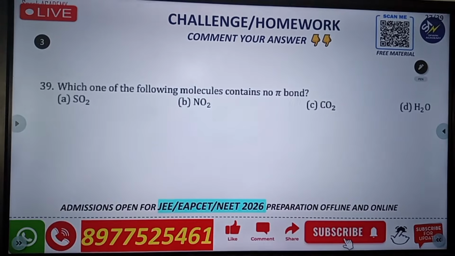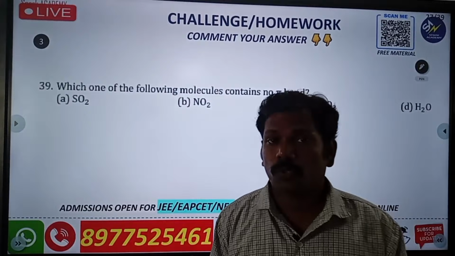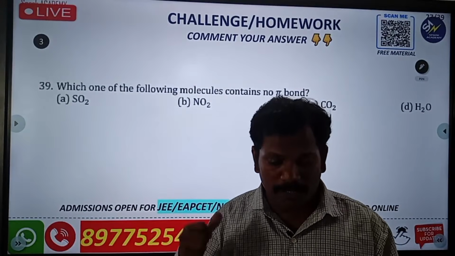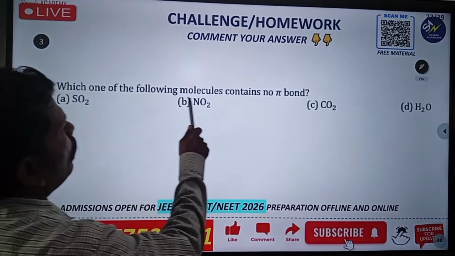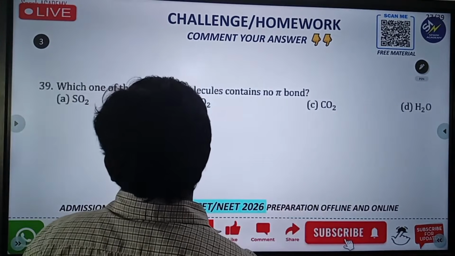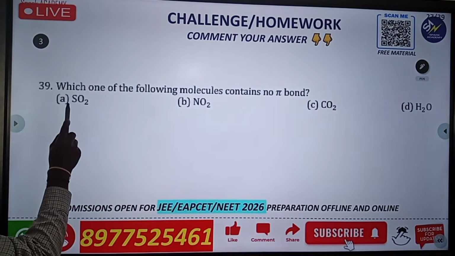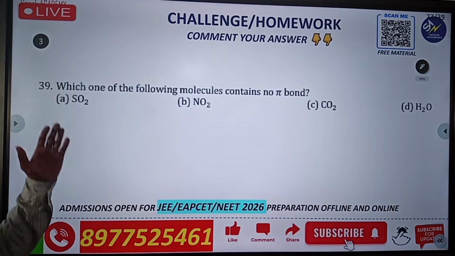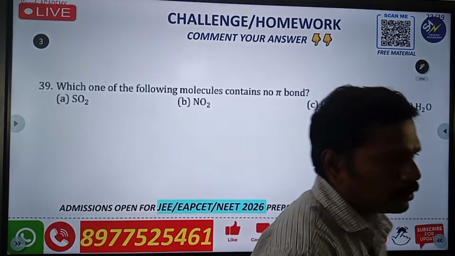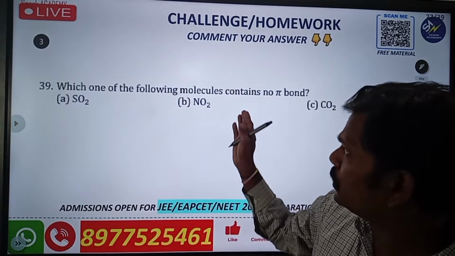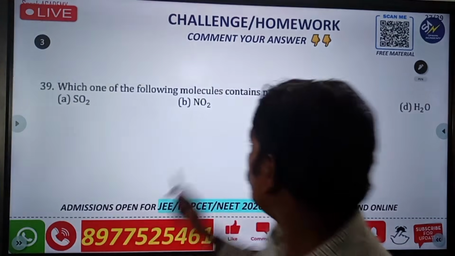Next one, another question, most simple, but some logic question is there. So you have to prove yourself by answering this one, okay, Nana. Which of the following molecules contains no pi bond? The options are sulfur dioxide, nitrogen dioxide, carbon dioxide and water. Only one compound shows the pi bond.